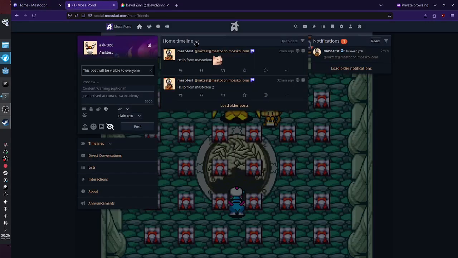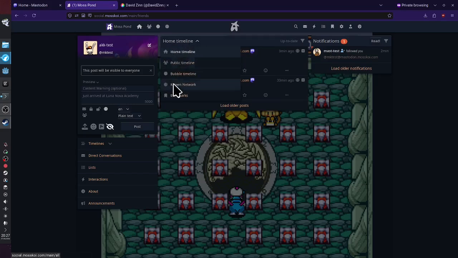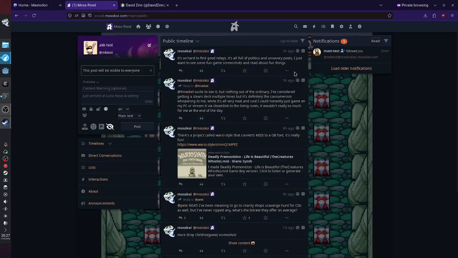I'm gonna go over Akkoma, which is very similar, but it has one different thing, a bit of a meme I fell for. So this is basically our timeline. We have our timeline on the upper left over here. We also have a menu over here on the arrow. So we have home, which is mine and people I follow, if I understand correctly. It might be just mine, I think. Whatever. I have a public timeline, which is all posts within my instance. So this is my main account for my Akkoma.